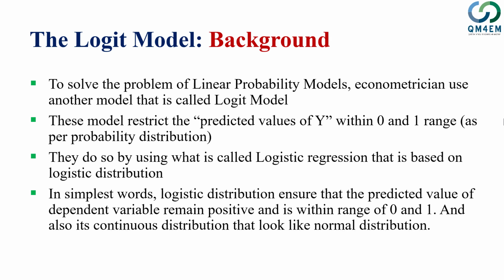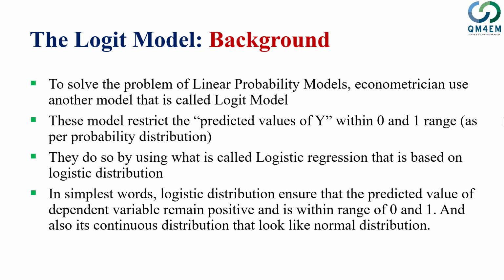So in other words, the problem of the linear probability model, that its predicted values of the dependent variable may exceed the limit of 0 and 1, could be negative or greater than 1, which is in conflict with the basic probability definition. The logistic regression model answers that problem by restricting the value of the dependent variable within the 0-1 limit.